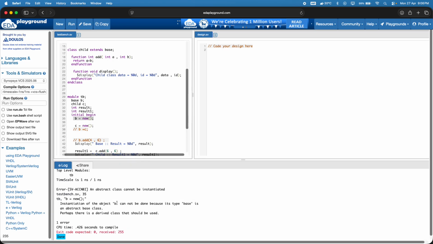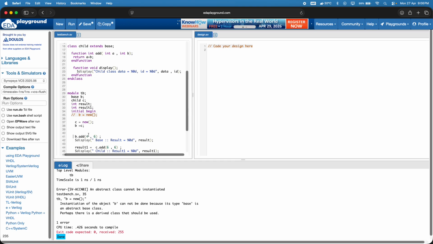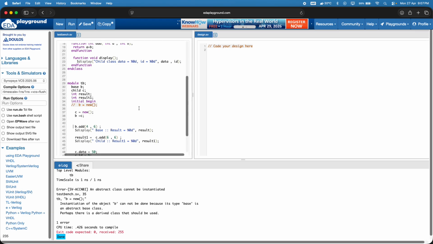See here, we are getting an error. Abstract class cannot be instantiated. So it is clearly saying that you cannot create an object, and the alternative is that there should be a derivative class that should be used. Okay, so let's comment this, and we have the derivative class C, and we are assigning b equals to C, and let's call the method b dot display and then c dot display.